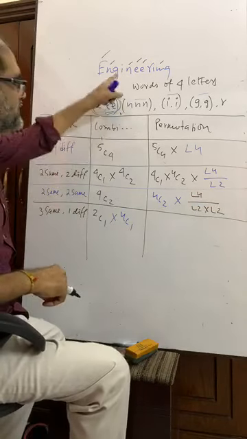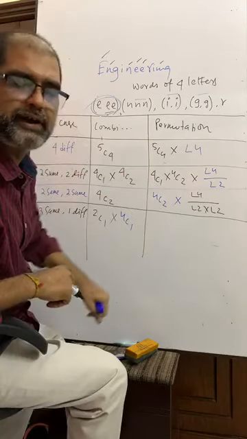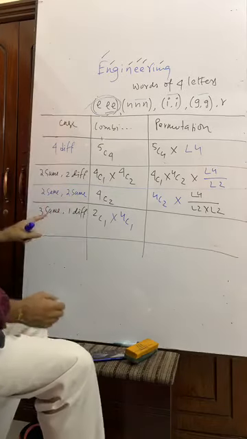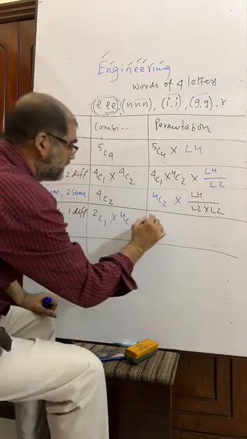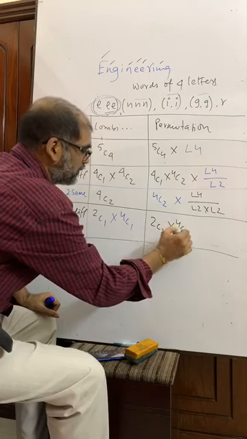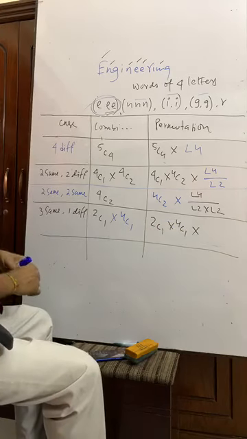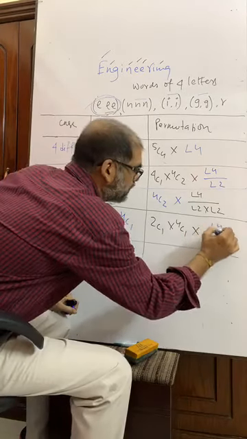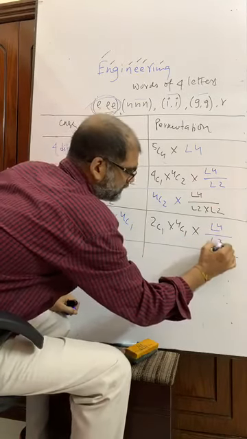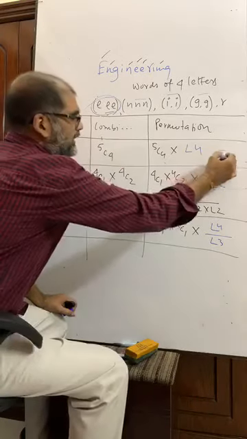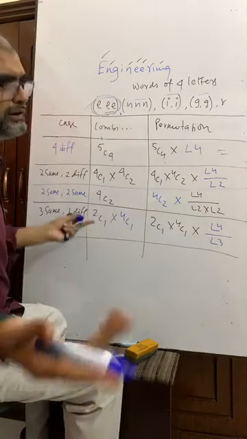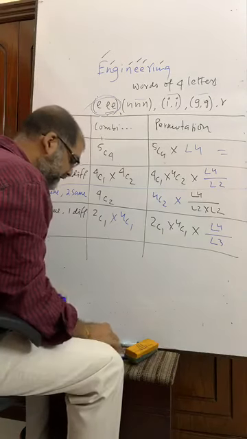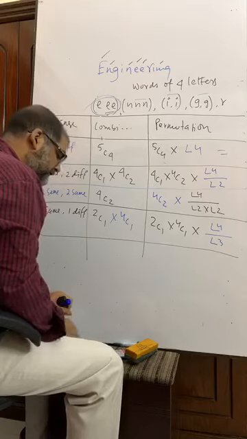In the math of the professor, it was the same pattern and same get-up. Here it is only different. That means 3 same, 1 different. Not a matter. 2C1 into 4C1 into 3 same. What is meant by this? 4 factorial by 3 factorial. Now you calculate it all and have addition, and you will get the answer. Okay?